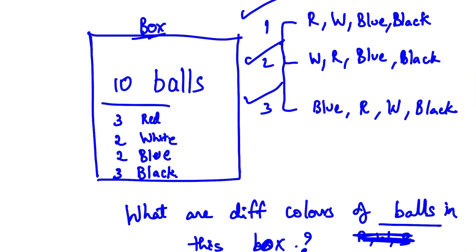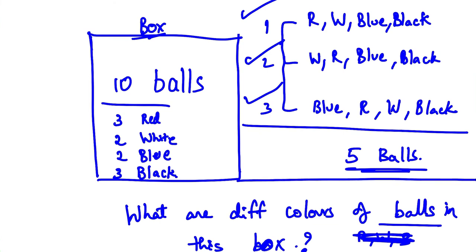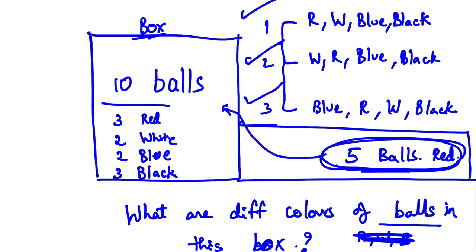And let me ask you one more question. If I say I am adding 5 balls more to this basket, which are of red color, and then I ask you the answer to this question, will there be any change in the answer you are going to give me?